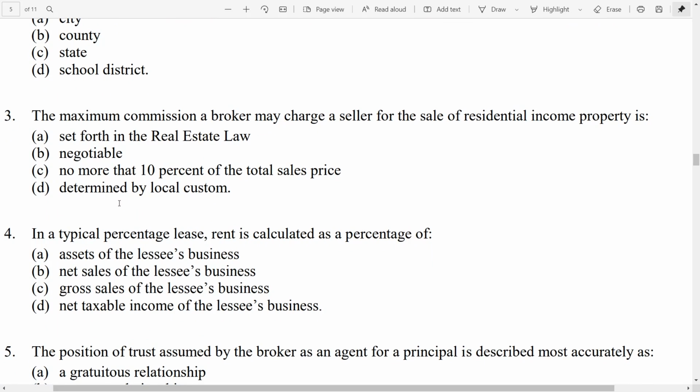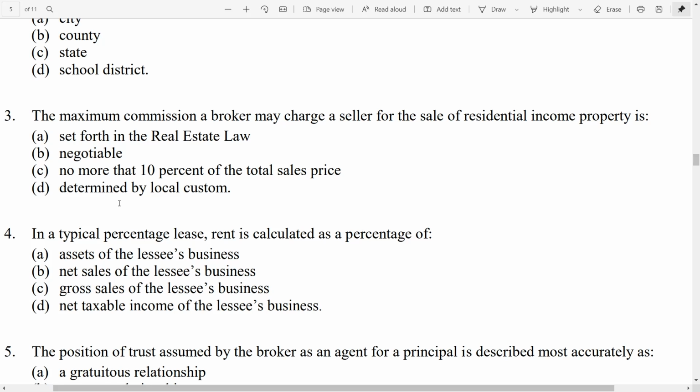3, the maximum commission a broker may charge a seller for the sale of residential income property is A, set forth in the real estate law, B, negotiable, C, no more than 10% of the total sales price, D, determined by local custom. Well, the biggest thing you should know about commissions, they are completely negotiable. They are not set by law.